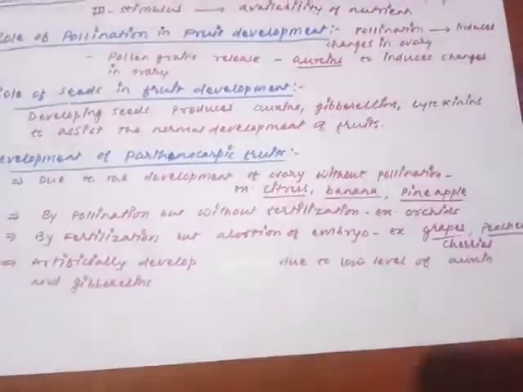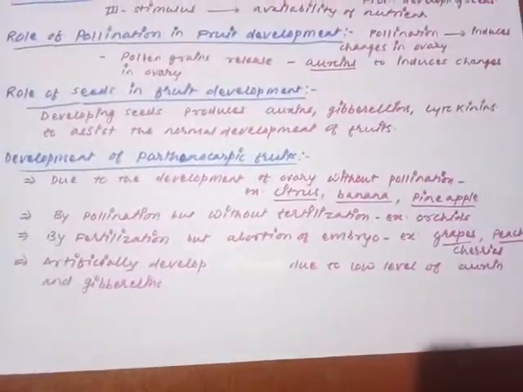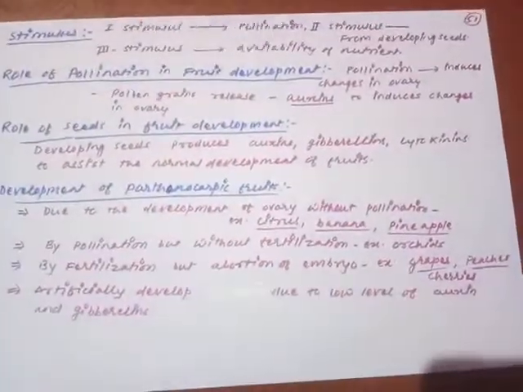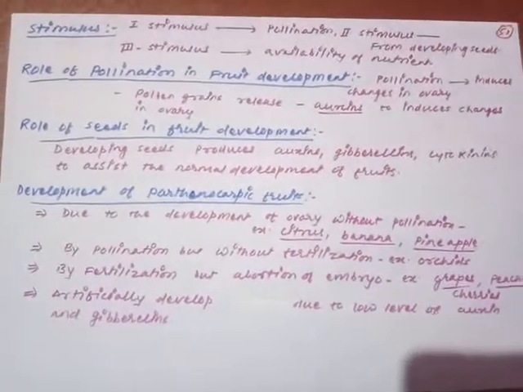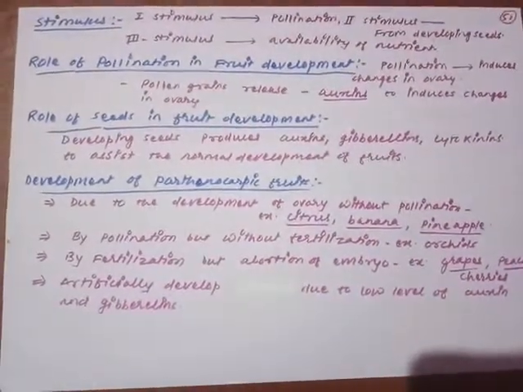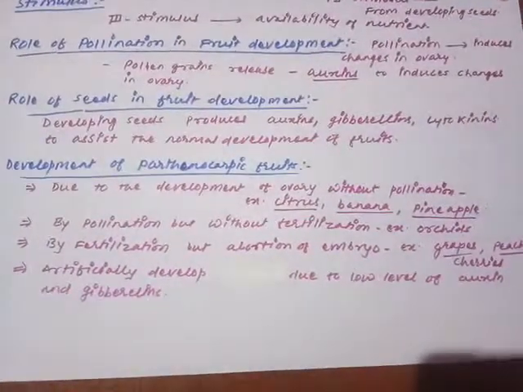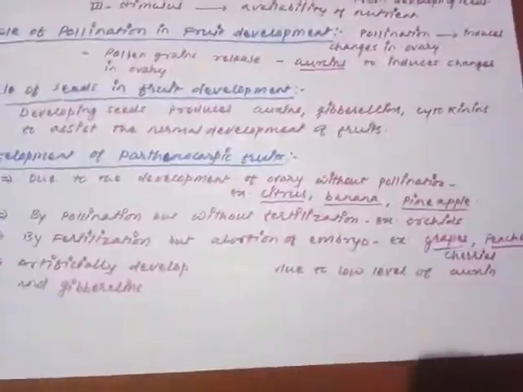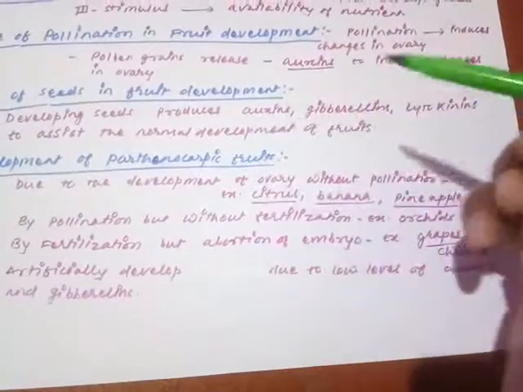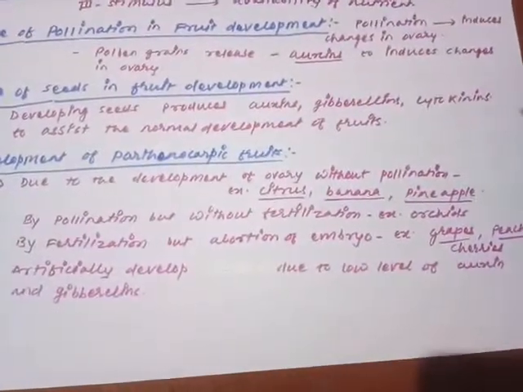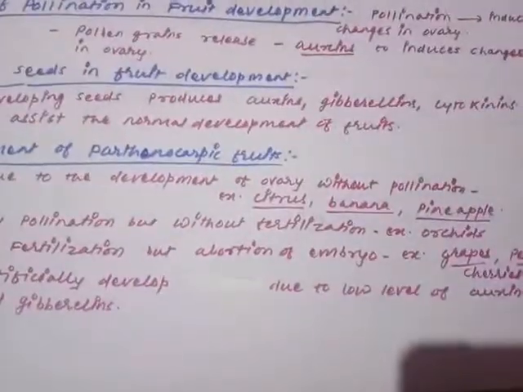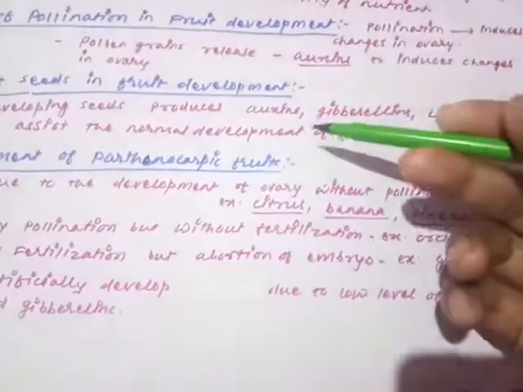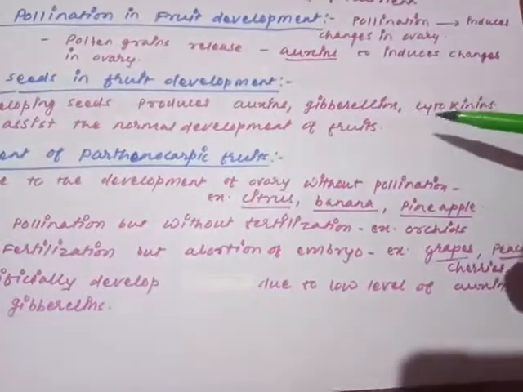As soon as the seed formation starts, as soon as the embryogeny starts, changes occur in the ovarian structure to promote the formation of the fruit. So how does the seed help in the process of fruit development? The developing seed is itself a great source of hormones. To ensure its proper development, the developing seed produces some specific hormones: auxins, gibberellins and cytokinins.